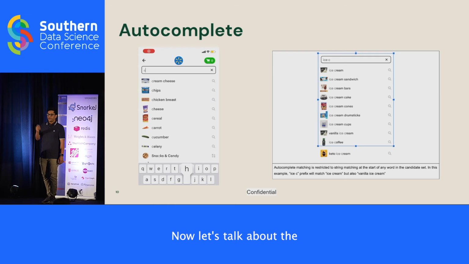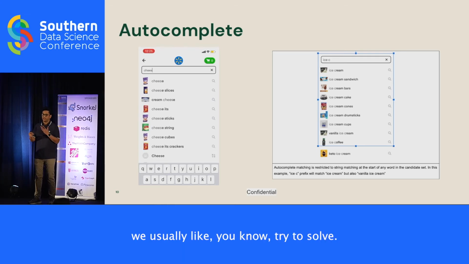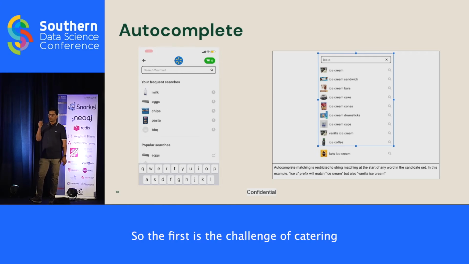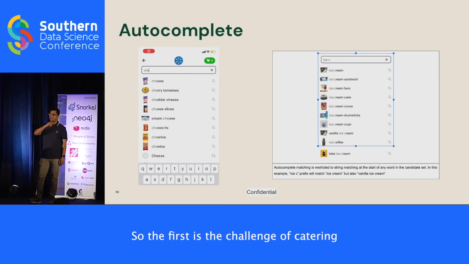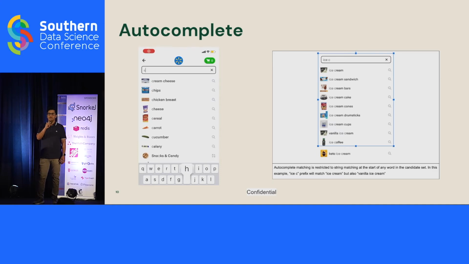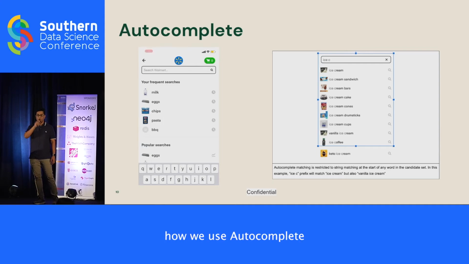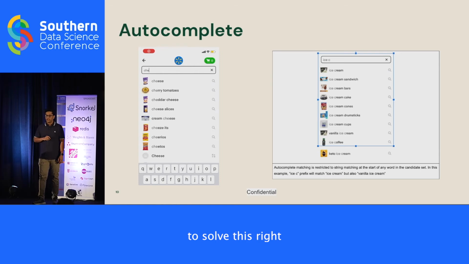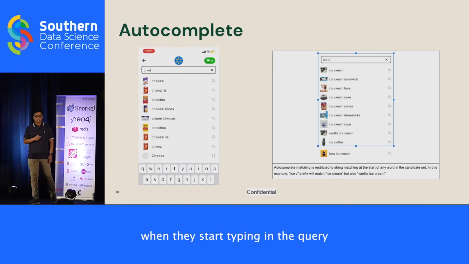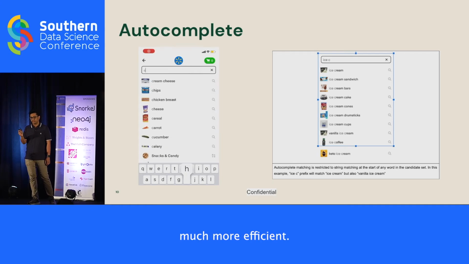Cool. Now let's talk about the other two problems that we usually try to solve. The first is the challenge of catering to a broad spectrum of user needs, and the fourth problem I talked about is balancing user versus retailer versus platform goals. We have many levers to address these problems, but I'll now focus on how we use autocomplete to solve this. Auto-completing users' queries when they start typing is a great way of making the search journey much more efficient.